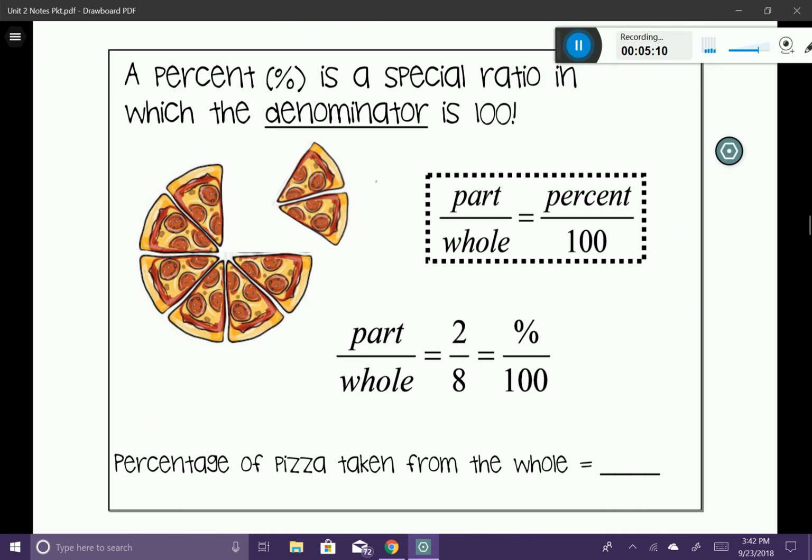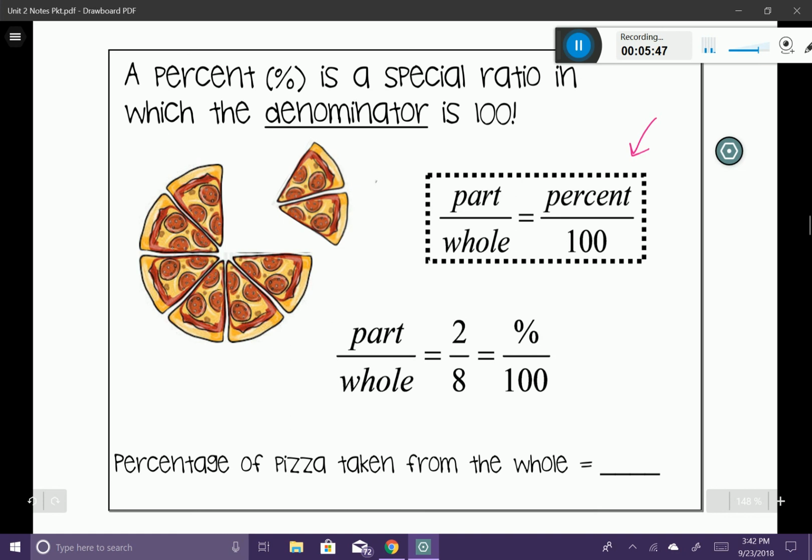So just as a little review about the concept behind the percent, percent is a special type of ratio in which the denominator is 100. When we look at this pizza, we have a whole pizza and then we take part of the pizza away. That's what we're talking about when we're dealing with percentages. We have a part of a whole. The part is going to be the small piece, and the whole is always going to be 100% of the pizza. That's where this little proportion comes into play.